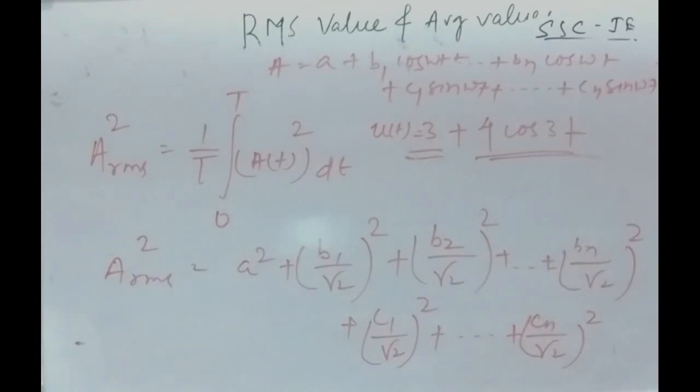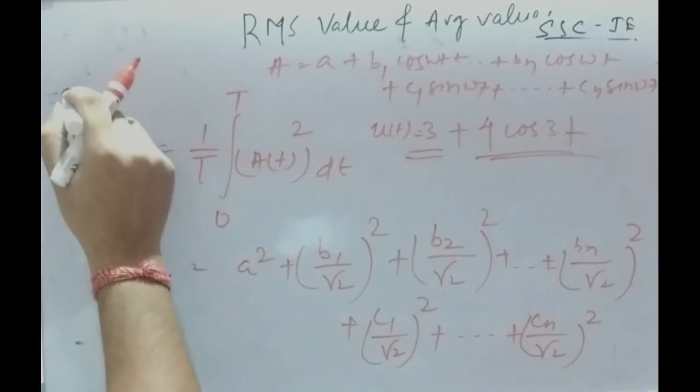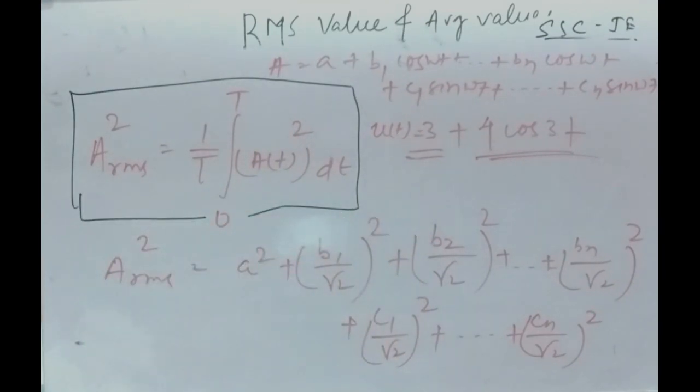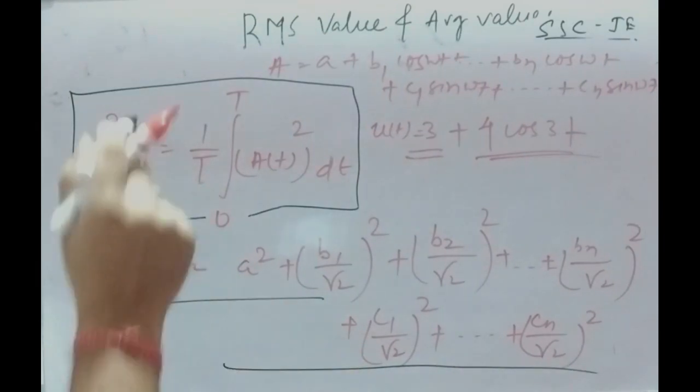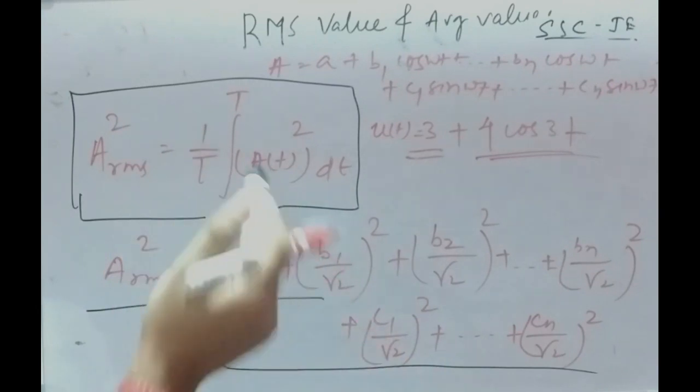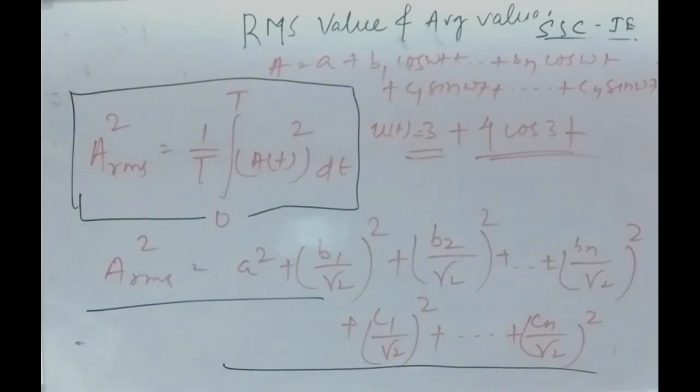Okay, so this is the integral formula, and this is the formula derived from this integration. You can use either of them. Let me apply this formula here.